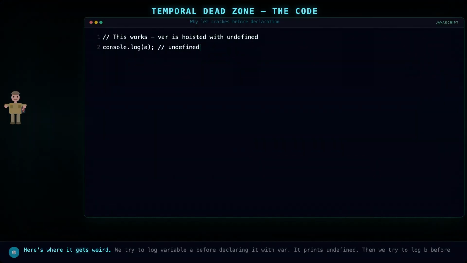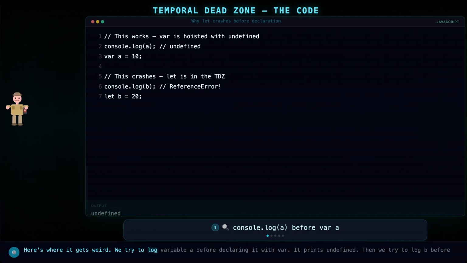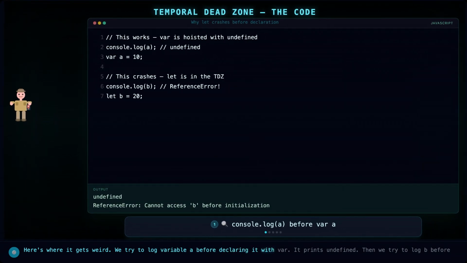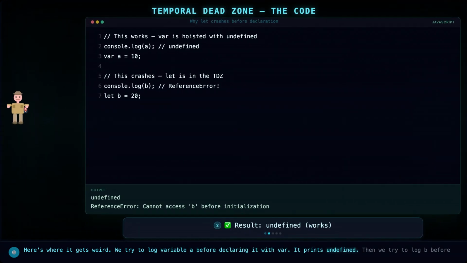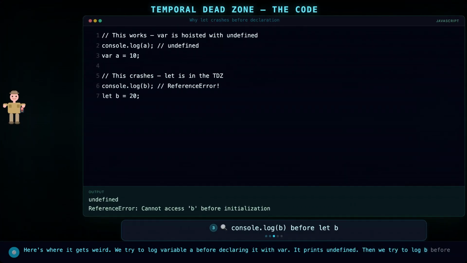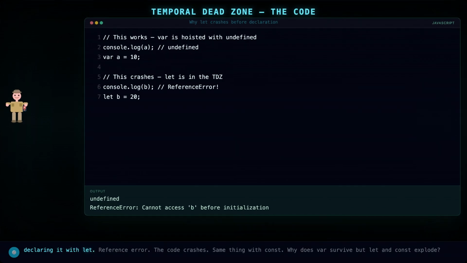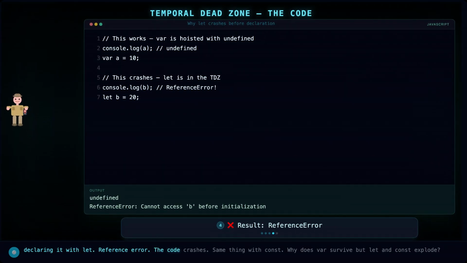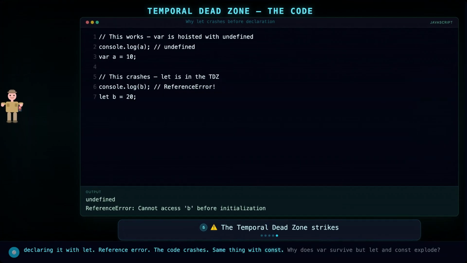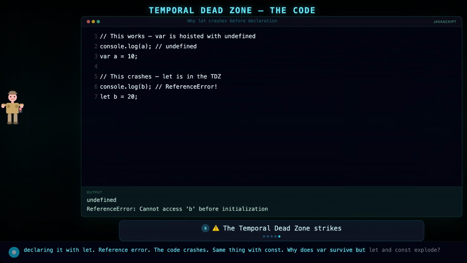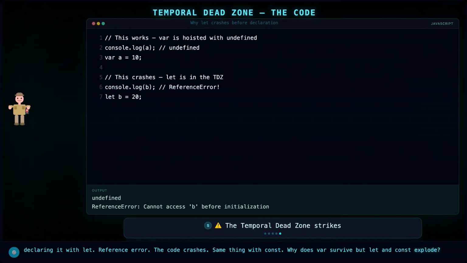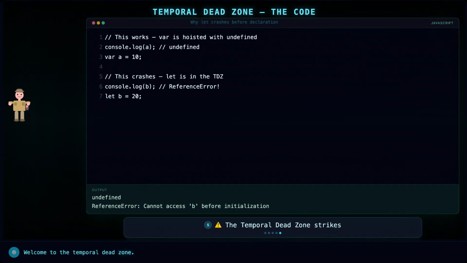Here's where it gets weird. We try to log variable a before declaring it with var. It prints undefined. Then we try to log b before declaring it with let. Reference error. The code crashes. Same thing with const. Why does var survive, but let and const explode? Welcome to the temporal dead zone.